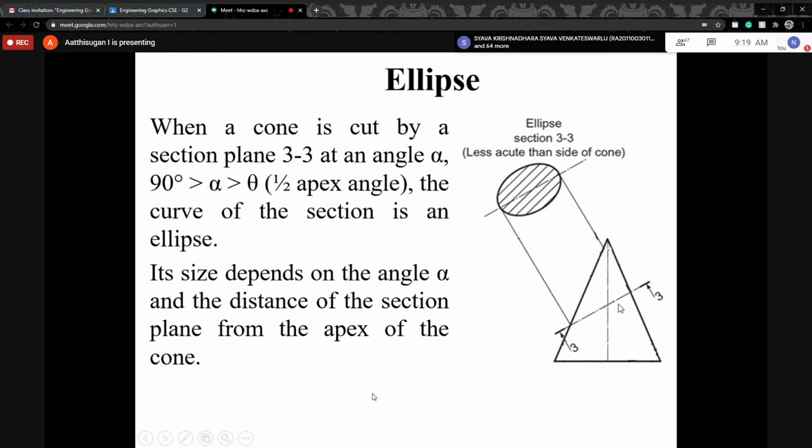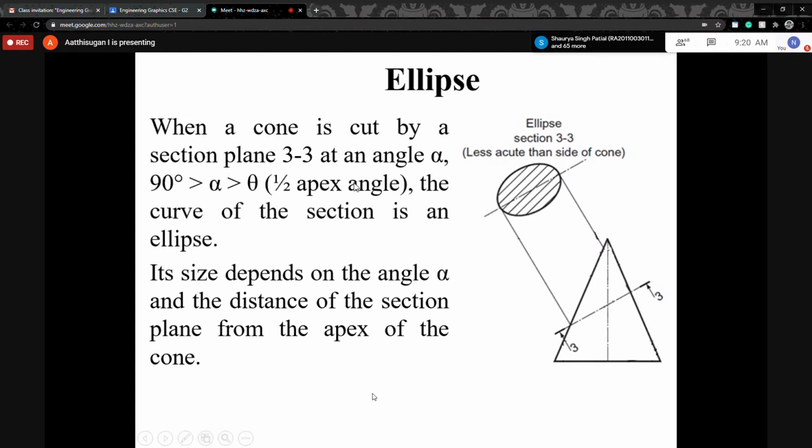Remember the cutting plane. This is a cutting plane passing through the cone, and the angle it makes is called alpha. The alpha value will be less than 90 degrees, but greater than half of the apex angle. Remember this, and we can note it down for MCQ purposes. So how much angle for an ellipse?